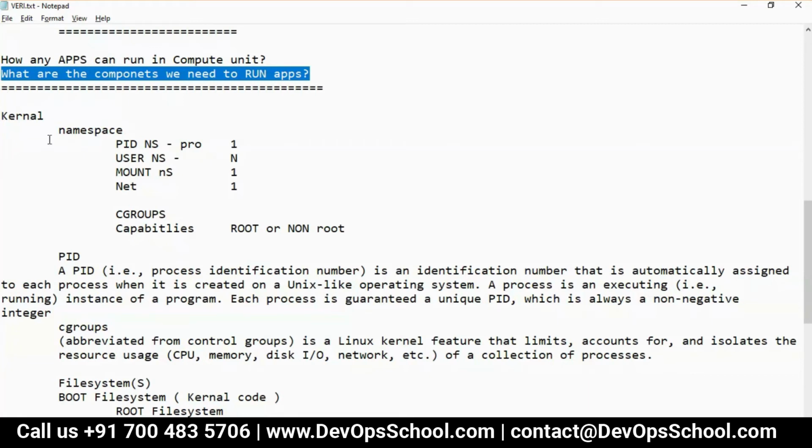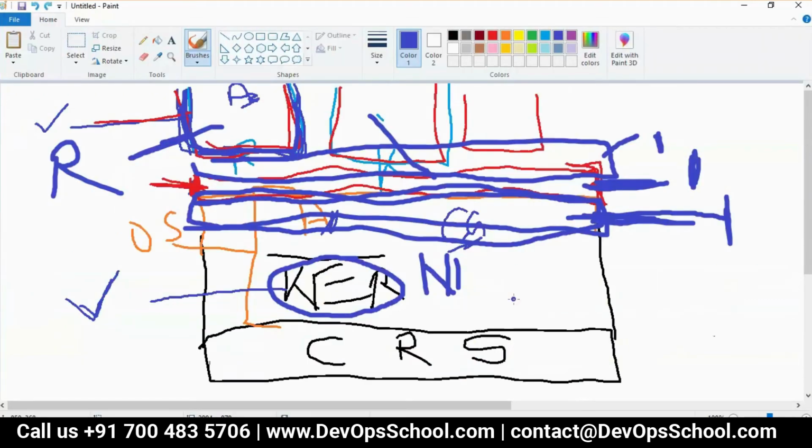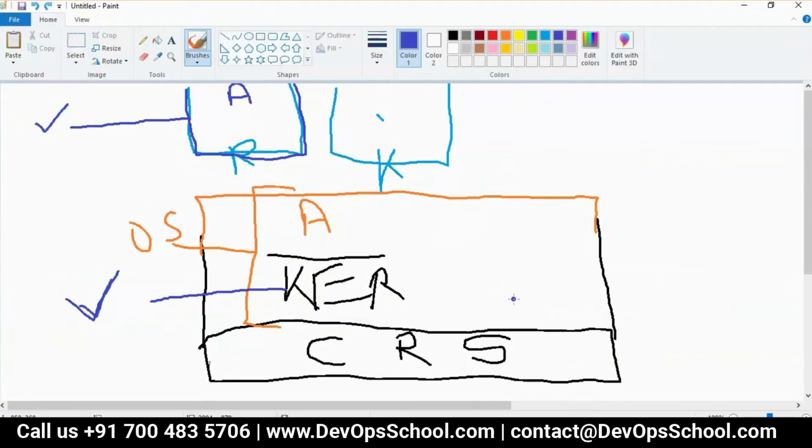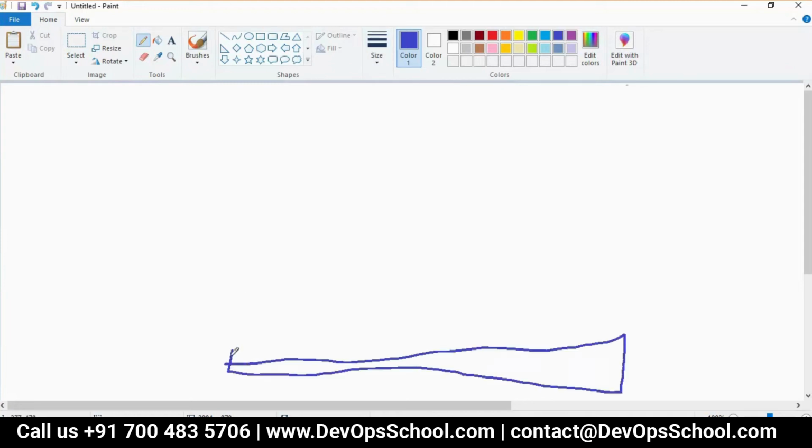So in short, guys, we need kernel. Kernel has namespace. And if you really want to run any applications, let me redo the things. Okay, let me recreate this. Think logically. We have a hardware which human cannot interact with. Then we have a kernel which we can interact with.